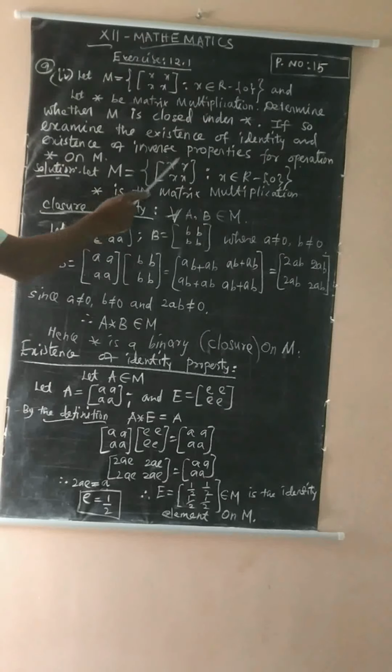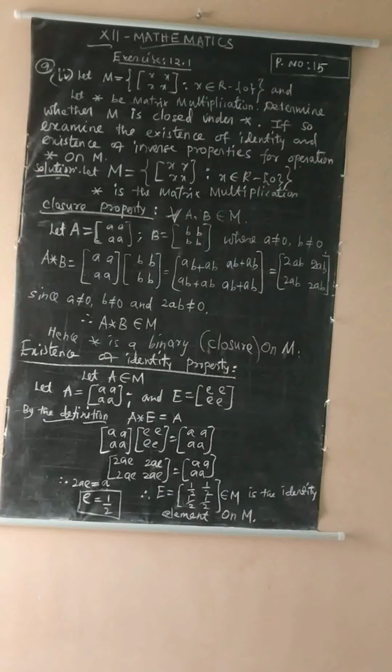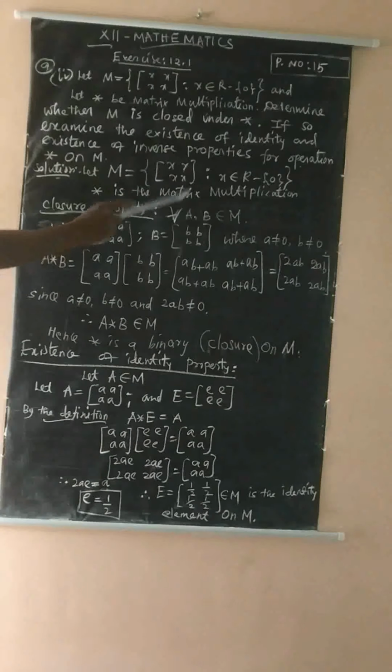Let M be the set of matrices [x x; x x] such that x belongs to R minus {0}. Star is matrix multiplication.